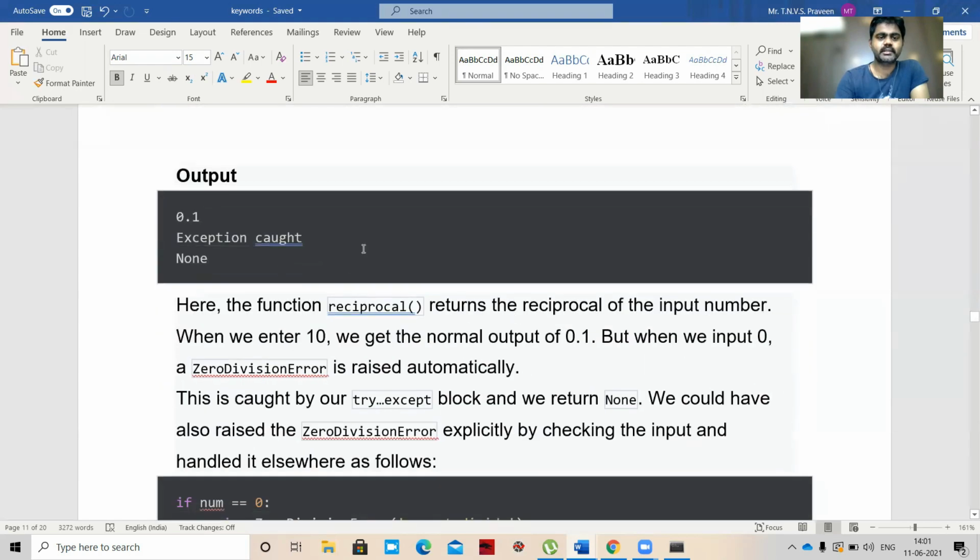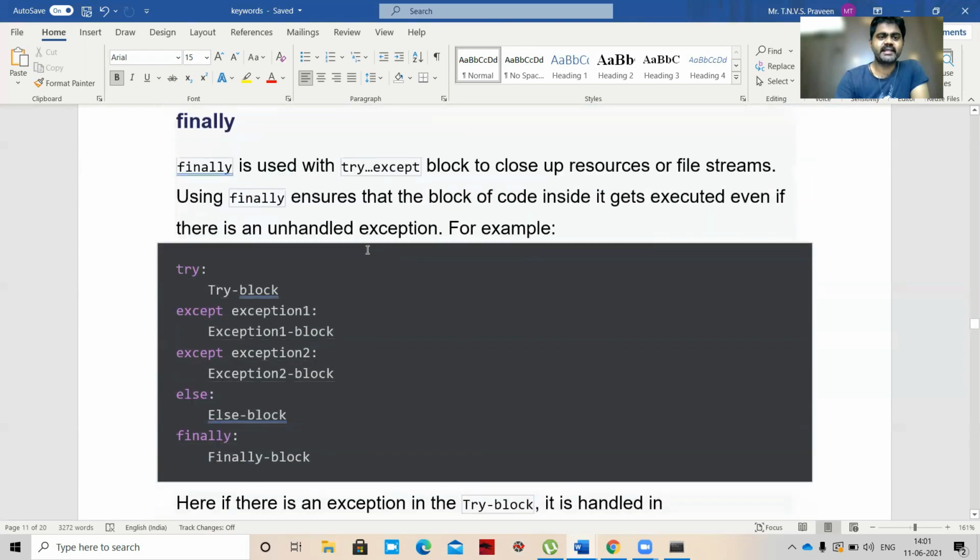So exception caught. Okay. So next, finally. So finally is used with a try except block to close up resources or file streams. Using finally ensures that the block of code inside it gets executed even if there is an unhandled exception. So whenever there is an unhandled exception, we can use this finally.